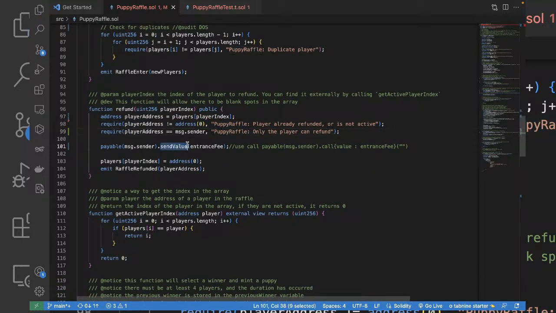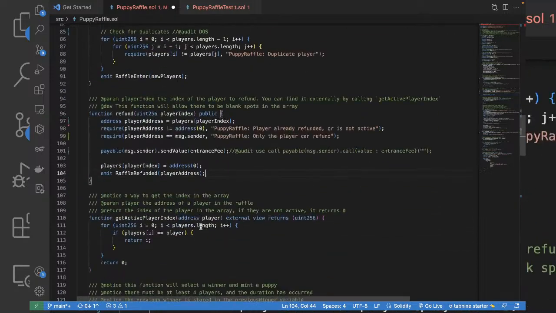And here, instead of send value, I think the most preferred is call. So let me give an audit tag. So we can use the call. So this is what the call looks like: the payable message.sender.call value entrance fee and the semicolon. We are making the player's index to 0 address and emitting the event. That's it. That's pretty decent function.